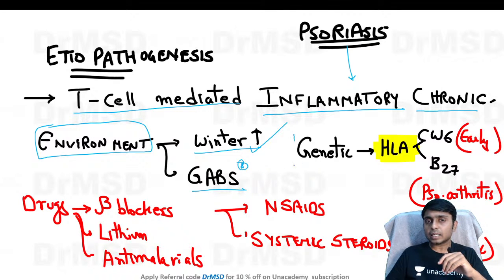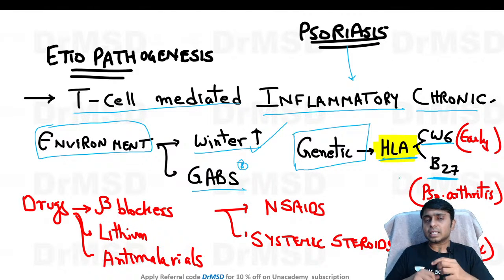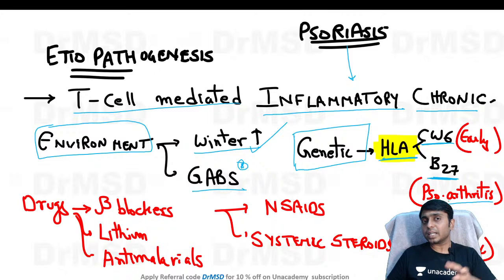So there are certain genetically predisposed individuals in which there are HLA-CW6 and B27. This HLA-CW6 is associated with early onset of psoriasis vulgaris, and HLA-B27 is associated specifically with psoriatic arthritis. And please remember, this psoriatic arthritis is important.